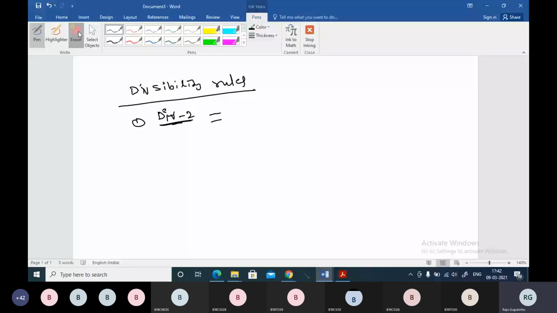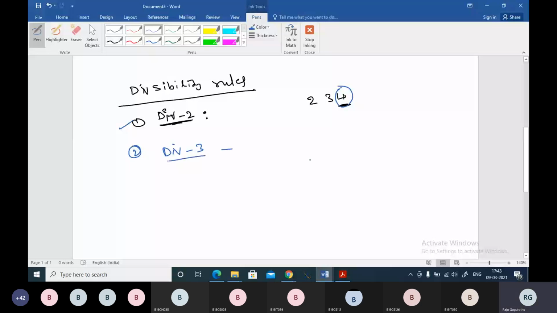Okay, divisibility rule of 2. If the units place of a given number is an even number, then that number is divisible by 2. Let me take one number, 234. The units place has an even number, so this number is divisible by 2. If the units place does not have an even number, then it is not divisible by 2. That is the divisibility rule for 2, very well known to you. And what about the divisibility rule for 3? Please respond. Do you know the divisibility rule for 3?